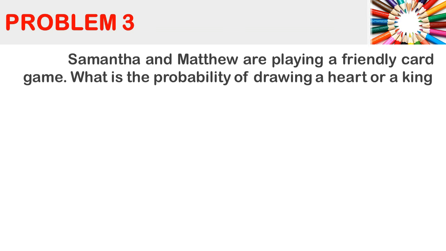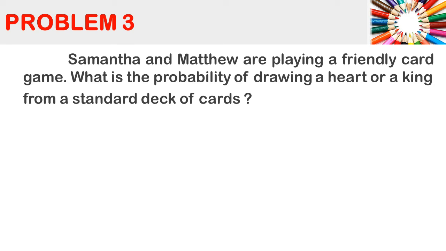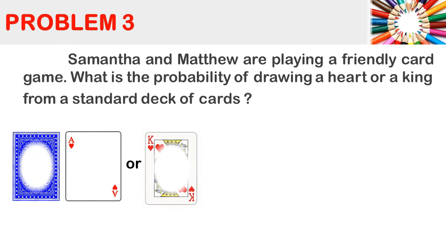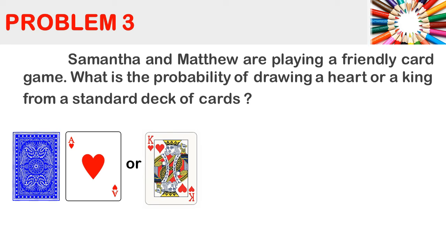Now let us try this example. Let us determine if it shows mutually exclusive events or non-mutually exclusive events. Samantha and Matthew are playing a friendly card game. What is the probability of drawing a heart or a king from a standard deck of cards? Is it possible to get a heart card which is also a king? Or is there a king of hearts?